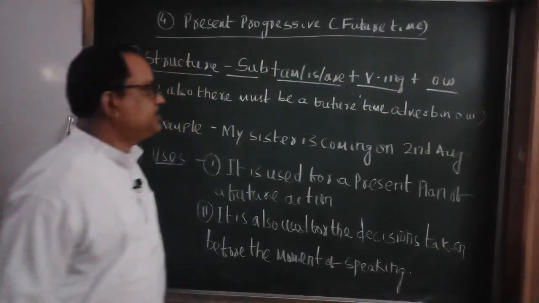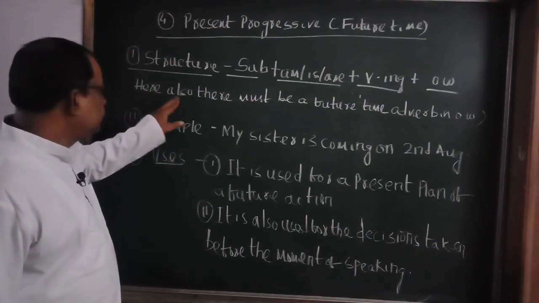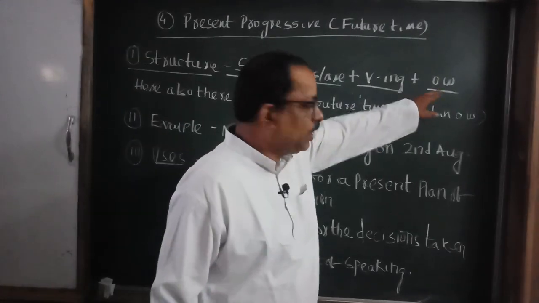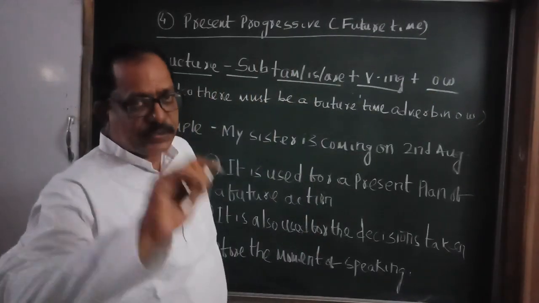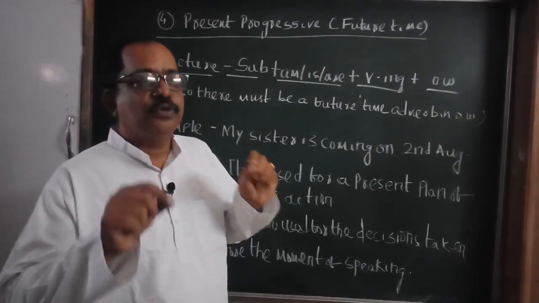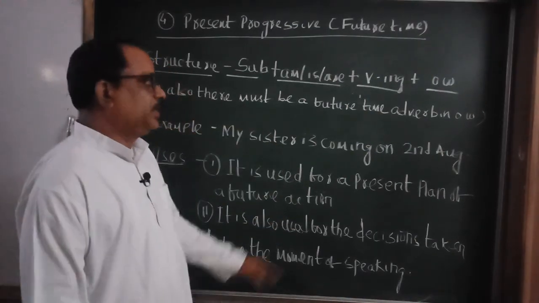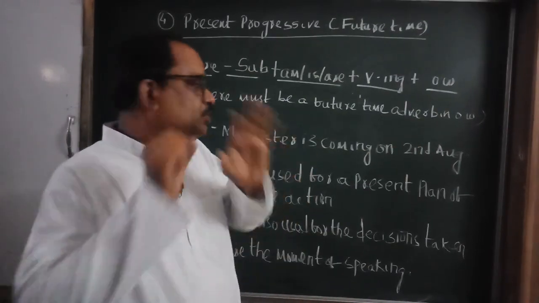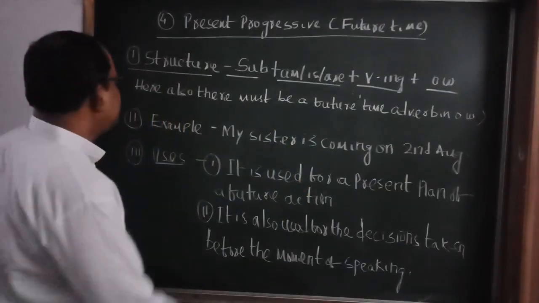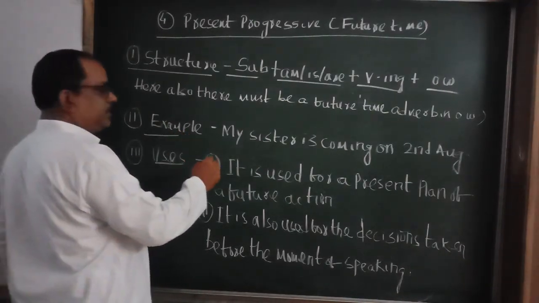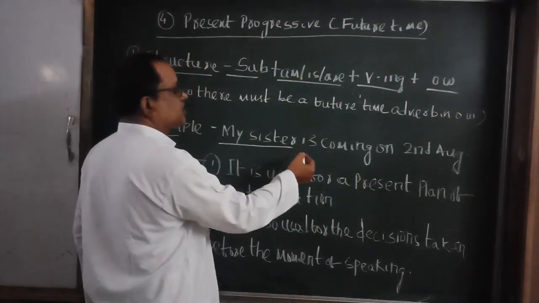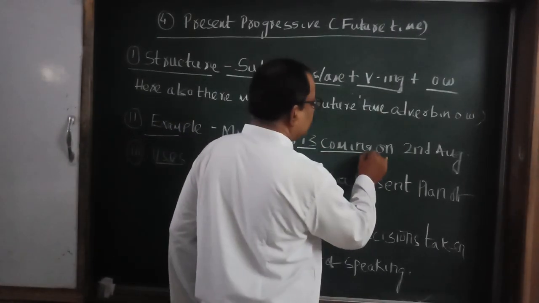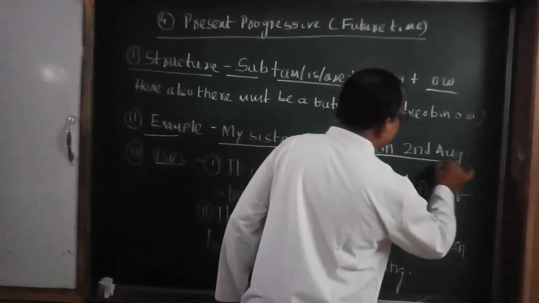Here also, like present simple, there must be a future time adverb in other words. If there is no future time adverb, it becomes present progressive for present time. But if there is a future time adverb, it becomes present progressive for future time. Here the example I have taken is: my sister, subject, is coming, the ing form, on 2nd August.